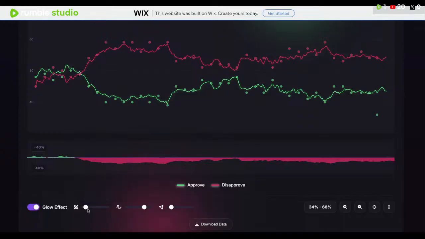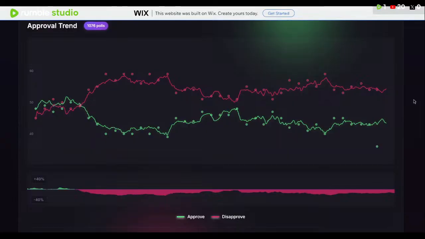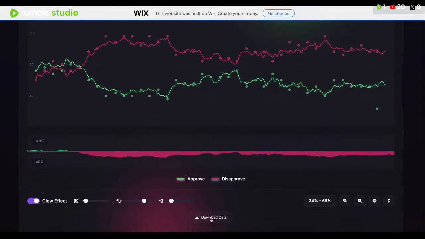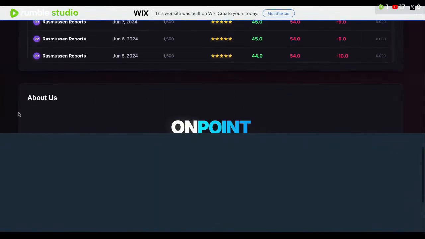So you can play around with these settings for the most part. And you even see here the zooming features, and this is a very editable interface, and you can even download the data sets in the new version. So that's also something that's really, really cool.